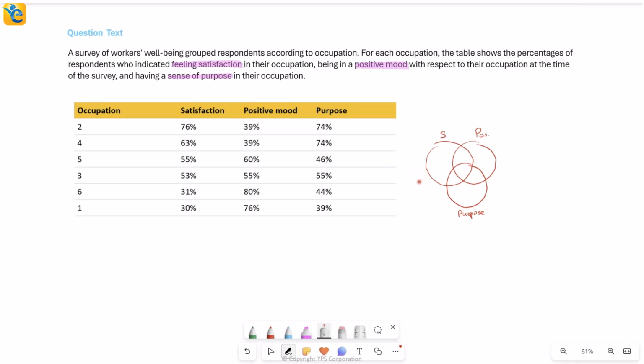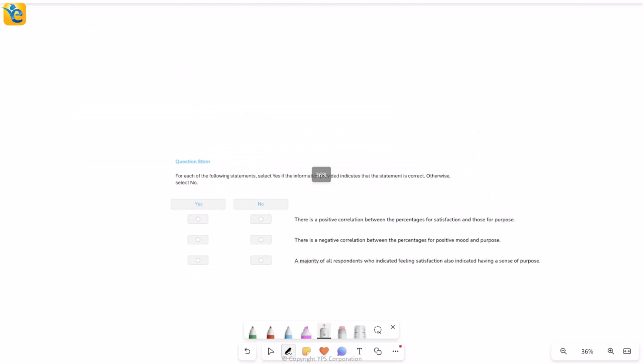Visualize it through this Venn diagram. Now, I have completely understood what this is. I also understand that overlap is possible. And now I've mentioned it as well. I don't think we have anything extra that we can think of here. Let's just go and see what the question is asking.